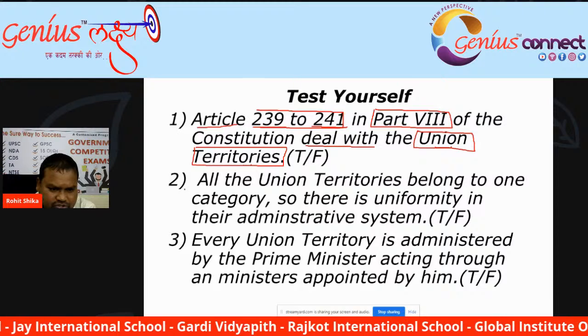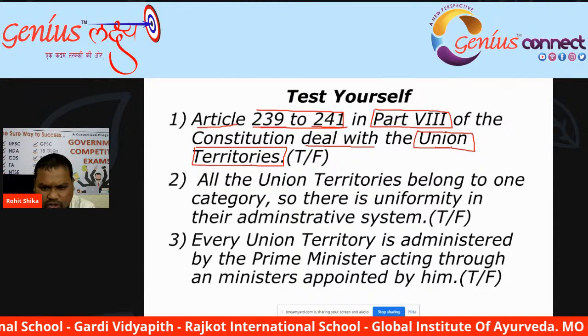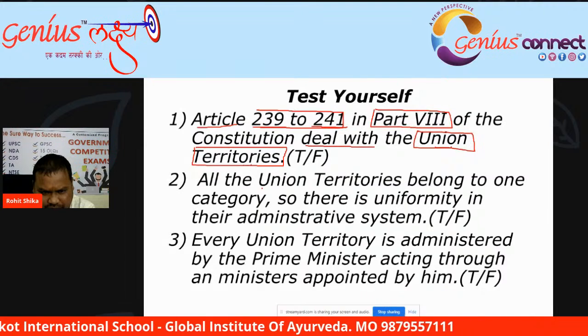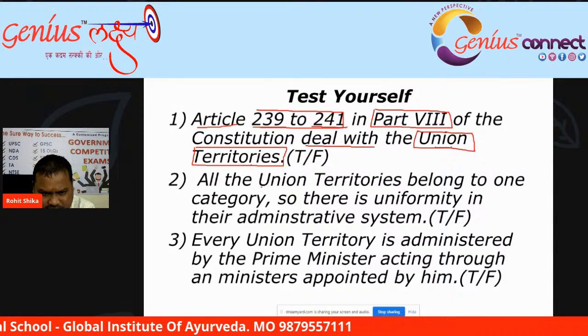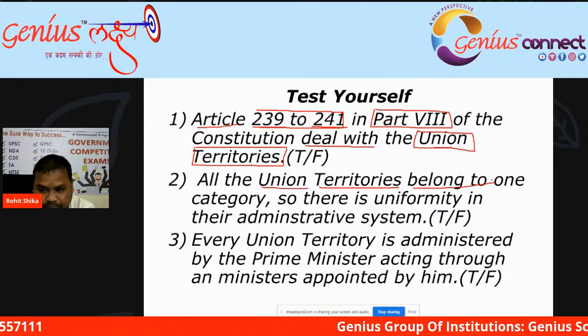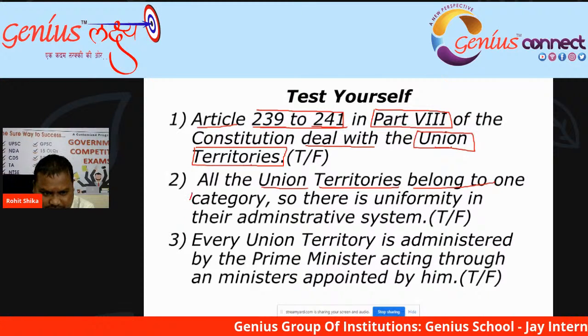Then question number 2. As we have discussed, we have 9 union territories. All the union territories belong to one category.